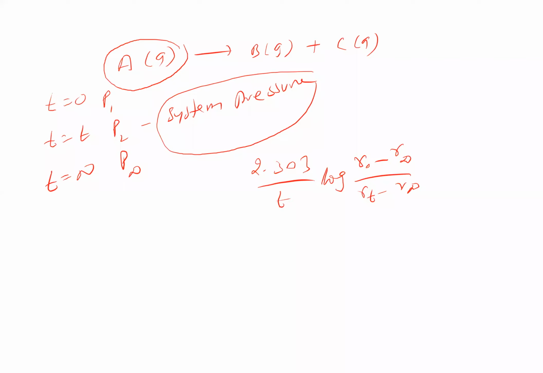It's coming under sucrose hydrolysis there. So like this, we have some specific reactions given to us, and based on that we also have certain problems.